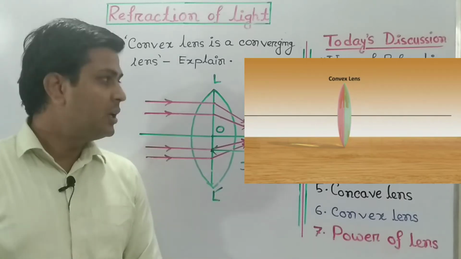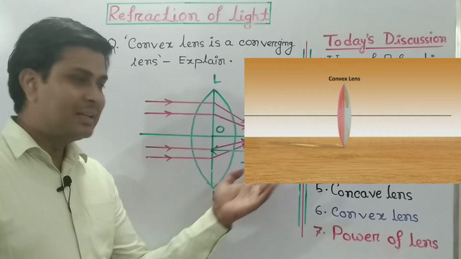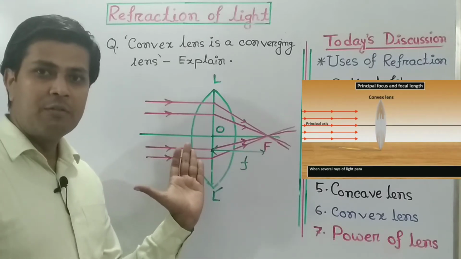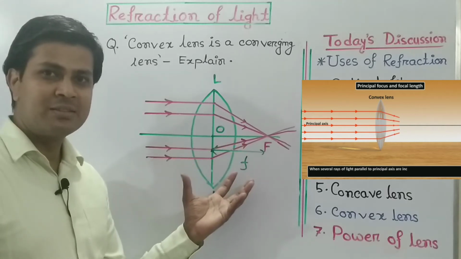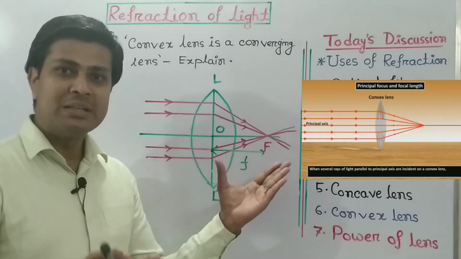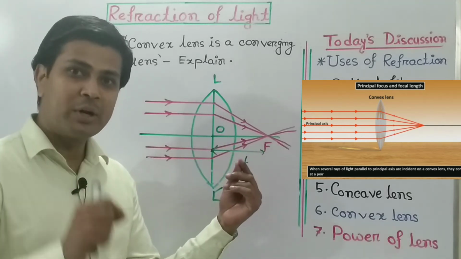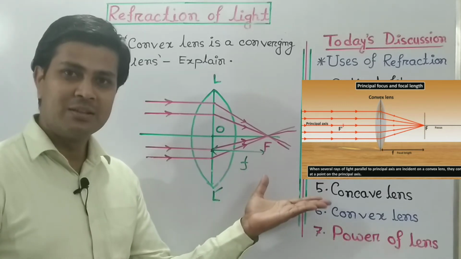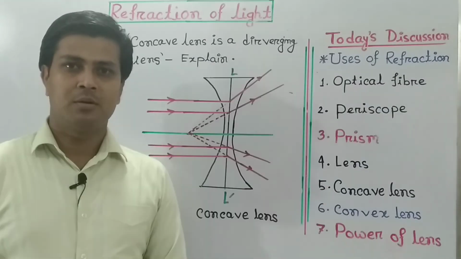In the figure you can see a convex lens, and when a parallel beam of light falls on the convex lens, it converges at a single point, and that point is called the focus. That is why the convex lens is called a converging lens.